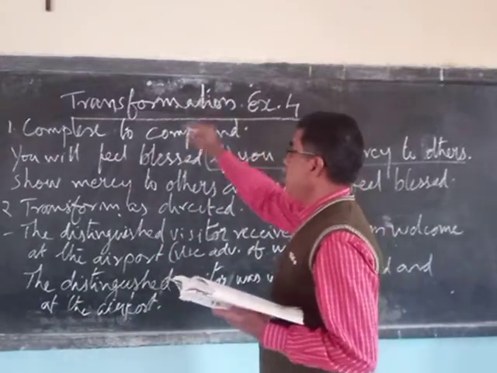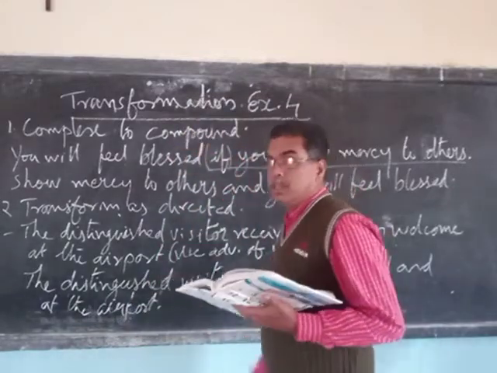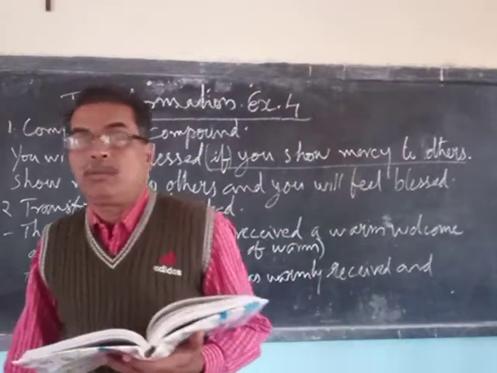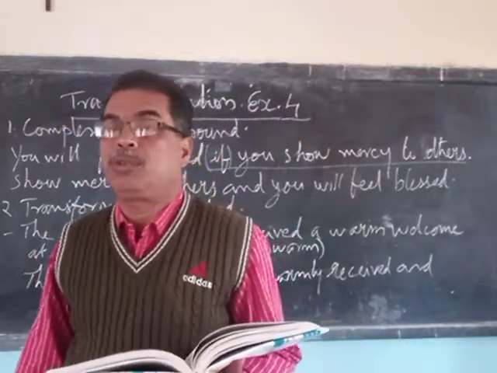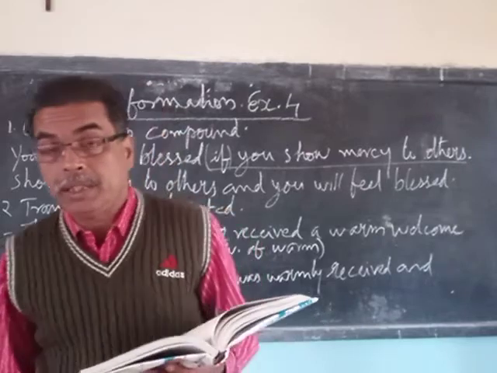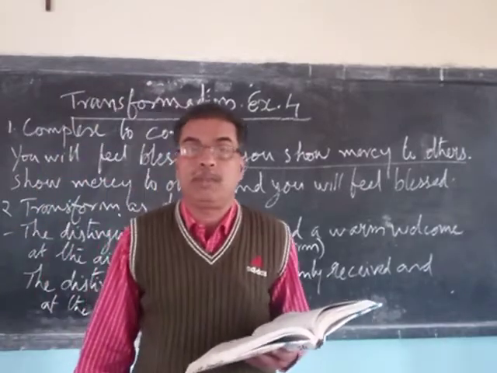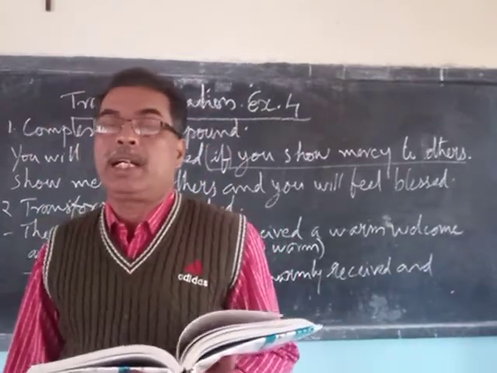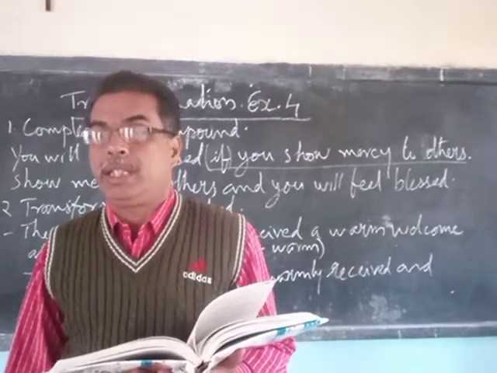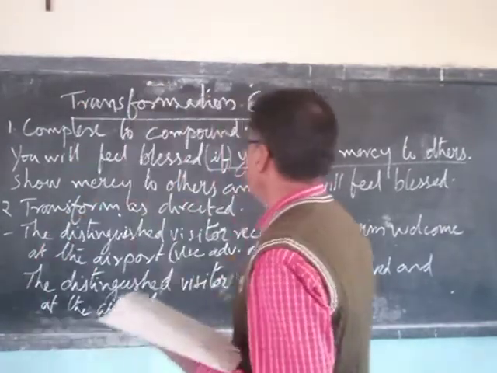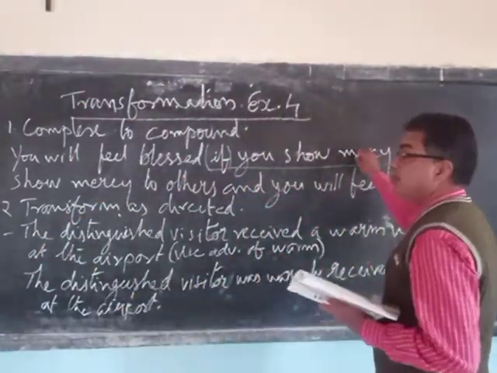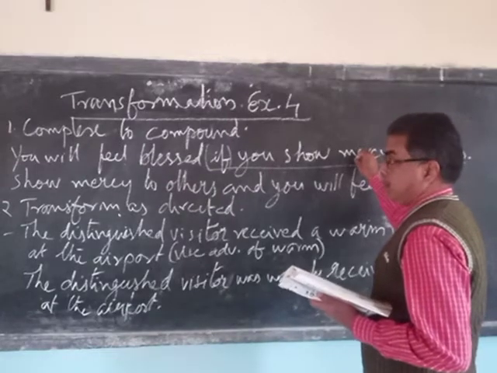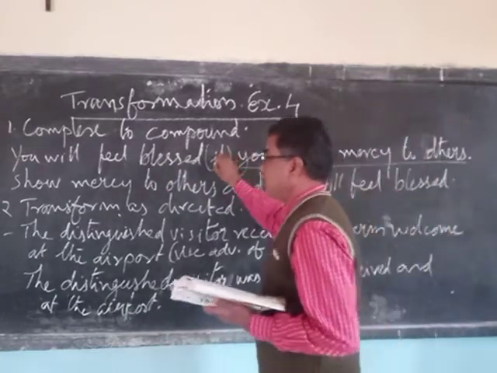Now we have to change that to a compound sentence. What is the speciality of a compound sentence? It has two coordinate clauses, or two clauses of equal rank, connected with a coordinating conjunction. So we have to change this into a coordinate clause, and the conjunction also gets changed.